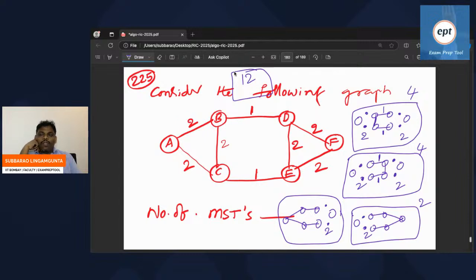Anyone having any doubt? If you feel something is missing, let me know. The answer to this problem is 12.